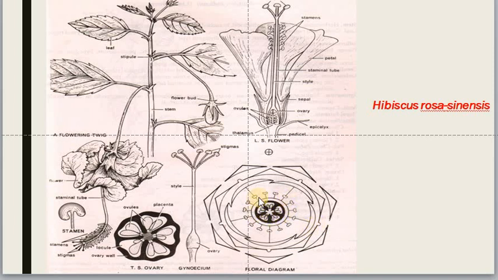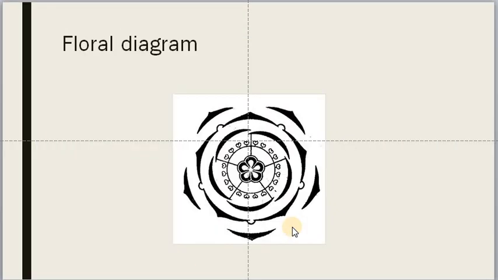All staminal filaments are united to form a tube, so it is represented like this. And above the staminal tube, reniform anthers are arranged. The ovary has 5 locules, and each locule contains ovules, and placentation is axile. So here we can see 5 sepals, 5 petals, and 5 locules, and stamens will be multiples of 5. So it is called a pentamerous flower. And this is the floral diagram of this plant.